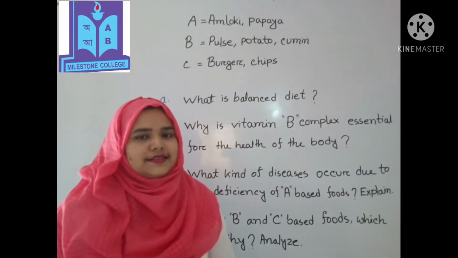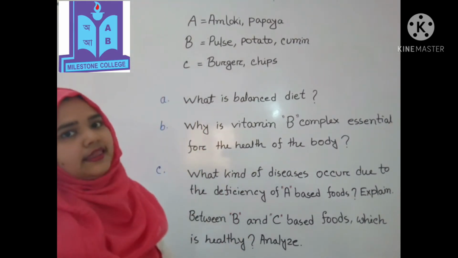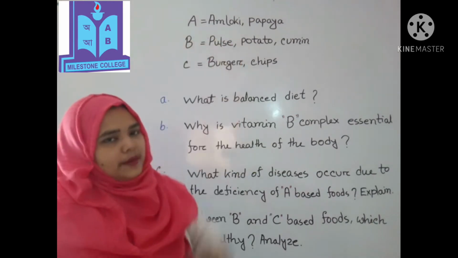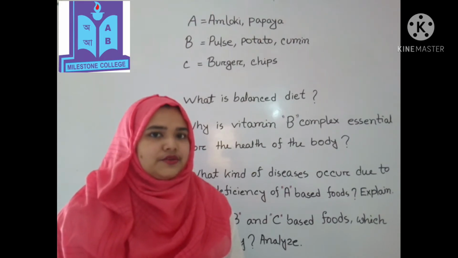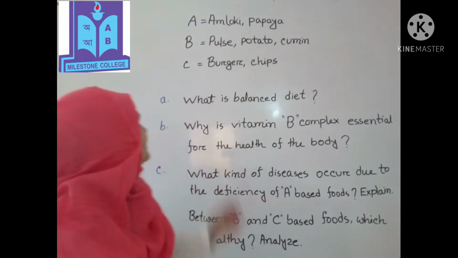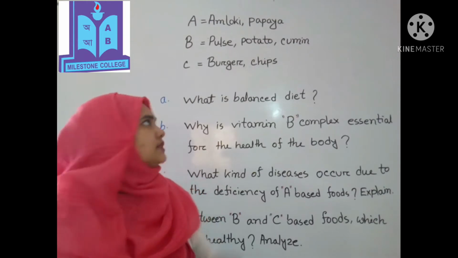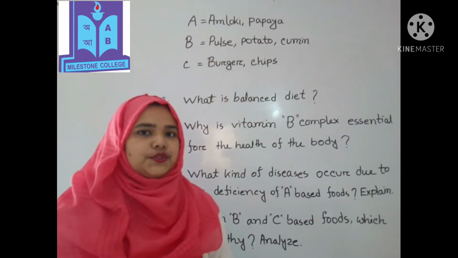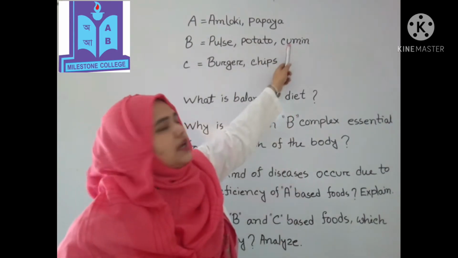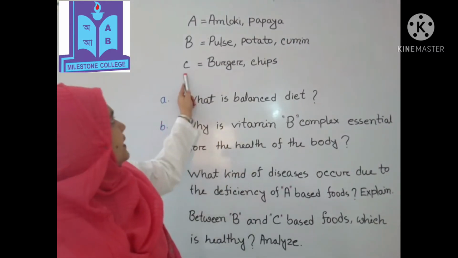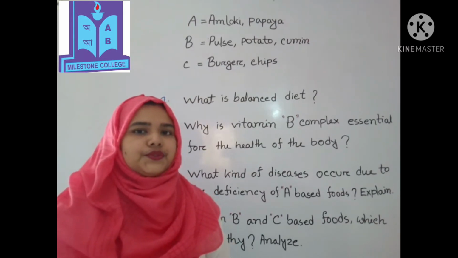Dear students, this is our first creative question. Here, A indicates amlaki and papaya. These are very common fruits in our country and they are very nutritious too, isn't it? B indicates pulse, potato, cumin. You already know that pulse is a protein-rich food. Potato is a carbohydrate-rich food and cumin is roughage-based. C indicates burger and chips. These are very common junk food.